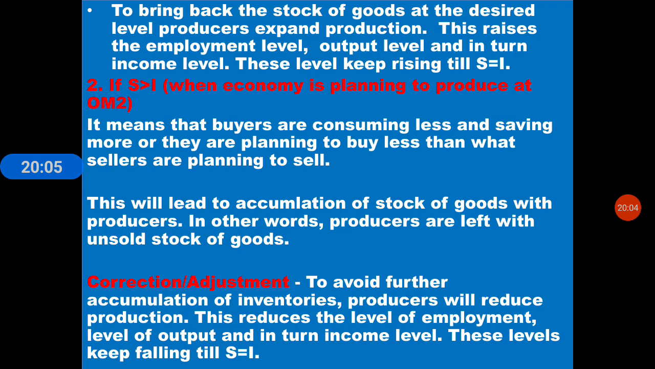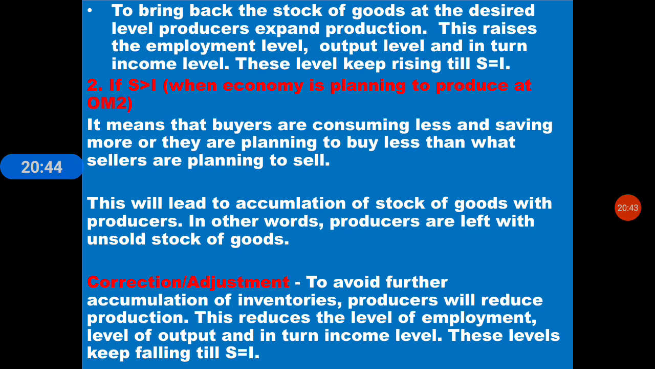When the economy is planning to produce at OM2, it means that buyers are consuming less and saving more, or they are planning to buy less than what sellers are planning to sell. This will lead to the accumulation of stock of goods with the producers. In other words, producers are left with unsold stock of goods.